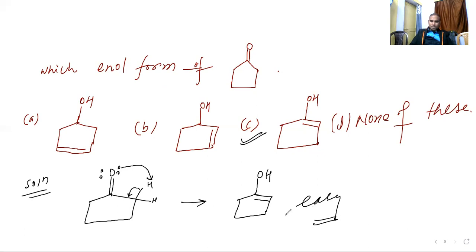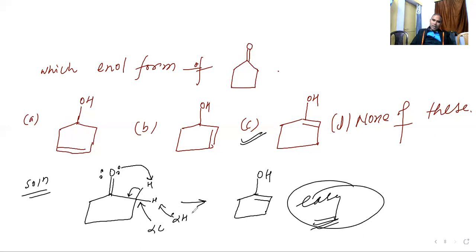Sir, once more, please. Can I explain one more time? What I'm saying, Janab, this is the alpha carbon. And this is the alpha hydrogen. So this alpha hydrogen participates in this. So O will attract this hydrogen. So it will convert into an OH group. Then this bond will shift here. So that will become the double bond.